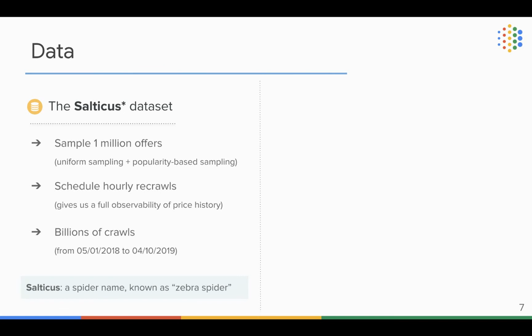For this reason, we created the Celtics dataset, in which we sampled 1 million offers from our database and then scheduled hourly recrawls for all of those offers. In this way, the data provides us full observability of price history for all of those 1 million offers. From May 2018 to April 2019, we have collected billions of crawls for those offers.